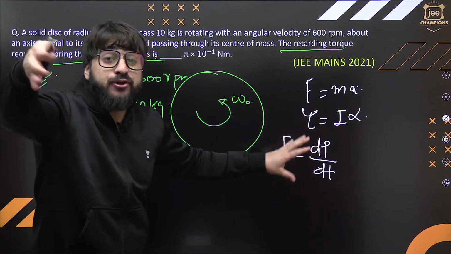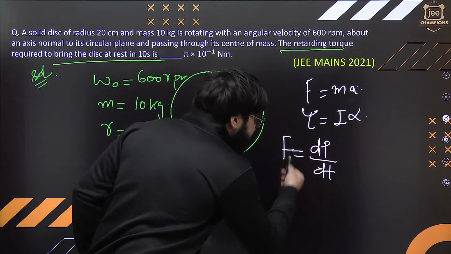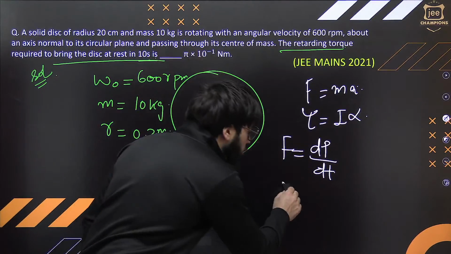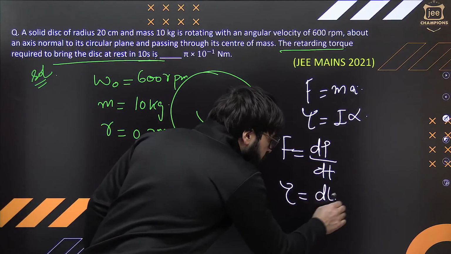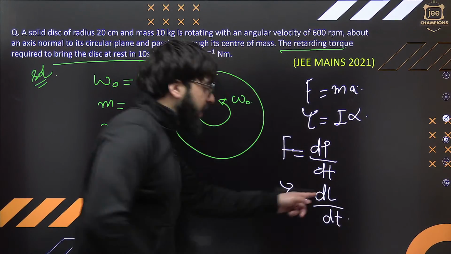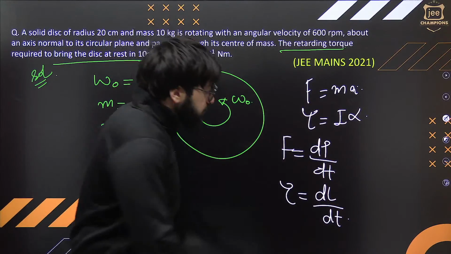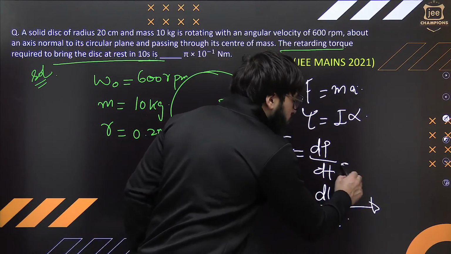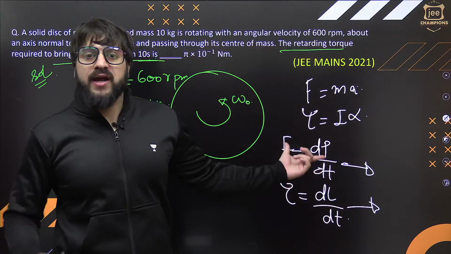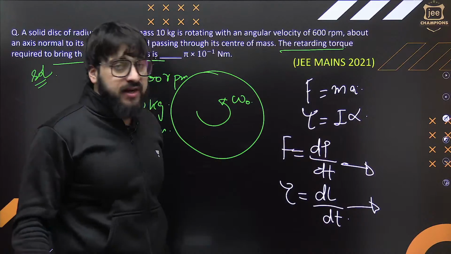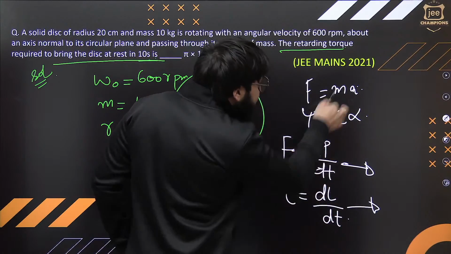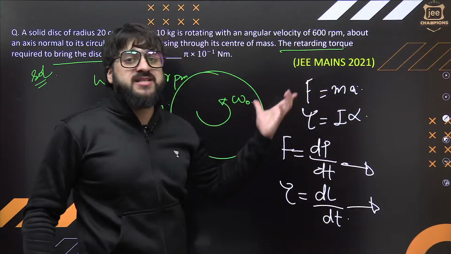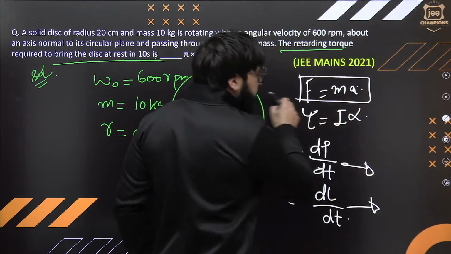This is the exact Newton's second law. And what is the exact rotational version of Newton's second law? Instead of force, we write torque over here. Torque is equal to, instead of momentum, angular momentum, dL by dt, the rate of change of angular momentum with time. This is the rotational version of Newton's second law, and that was Newton's second law in linear motion, which you have studied in mechanics. Now same goes over here. After deriving this formula from this one, we take the mass as constant, so we get this famous equation.